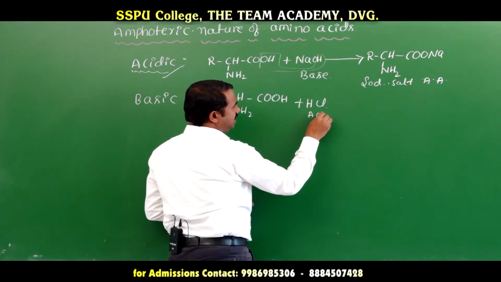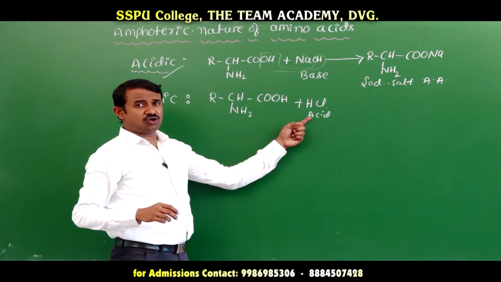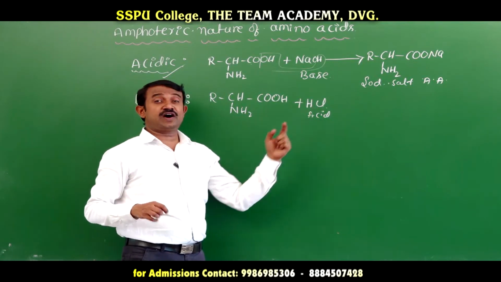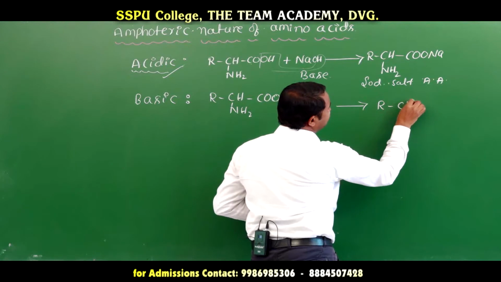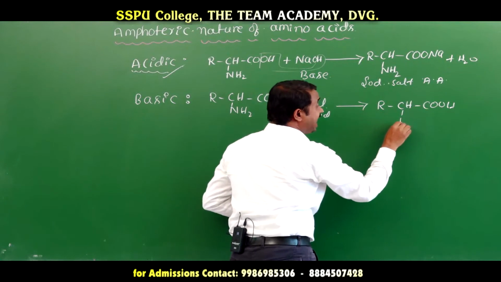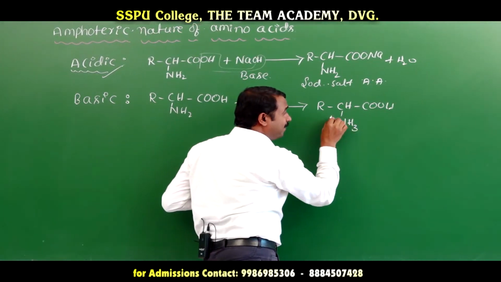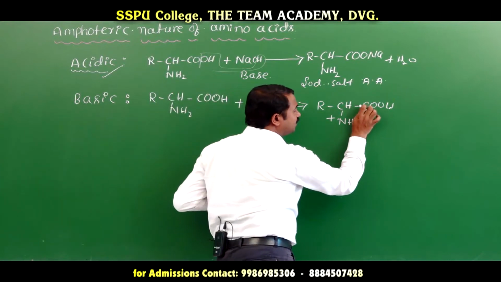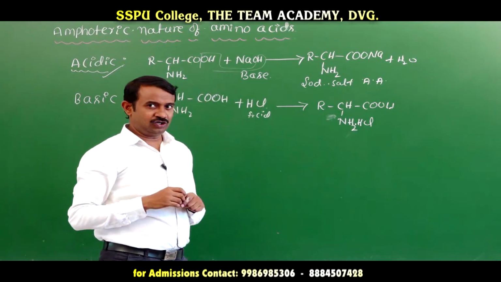Just as ammonia reacts with hydrochloric acid to form ammonium chloride, an amine reacts with hydrochloric acid to form ammonium chloride. Here, RCH, COOH, with elimination of water, gives NH3+ Cl-, or we can write NH2 hydrochloride salt.